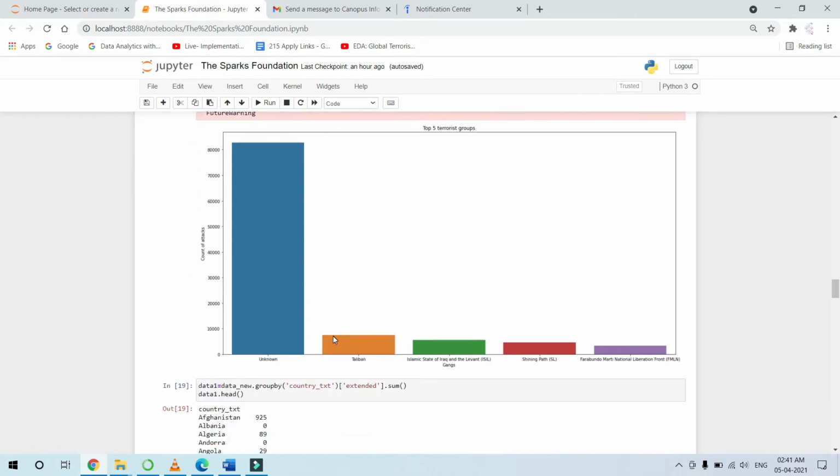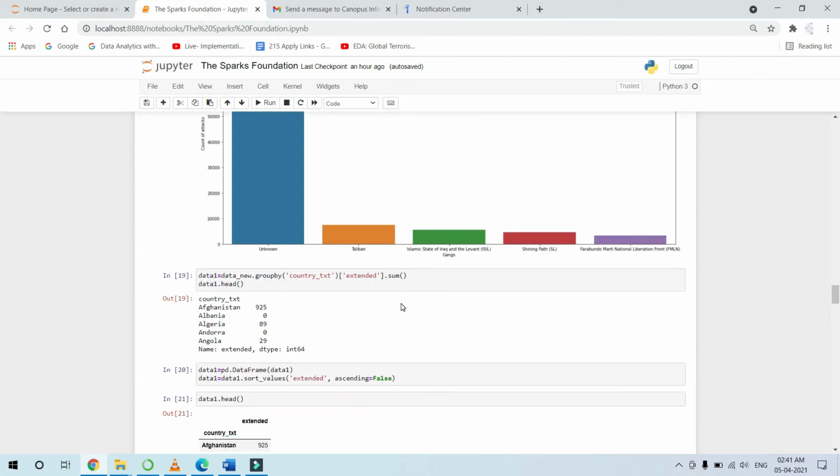Coming to the top 5 terrorist groups, this shows unknown, which may also indicate that there are some gangs which are gaining power at a very high pace, and they are attacking to fulfill their own demands. So it is better that the intelligence, the military and the police should take quick actions against them. Then it is followed by Taliban and Islamic State. It must be kept in mind that these terrorist groups mainly operate based on their own areas, and they have selected areas where they plan to attack.